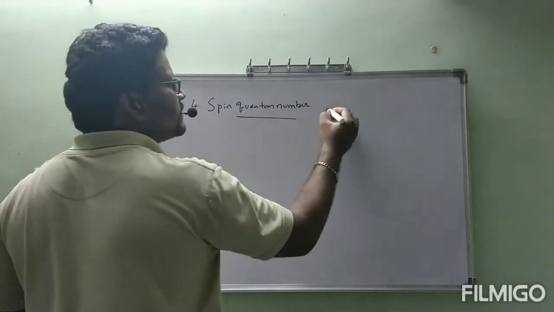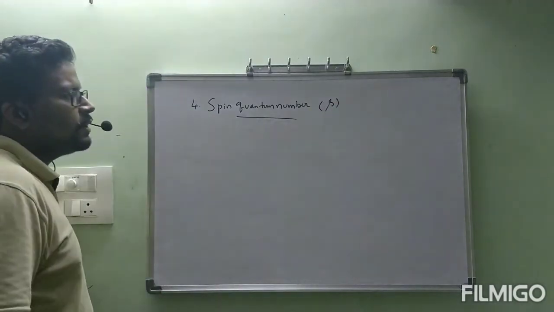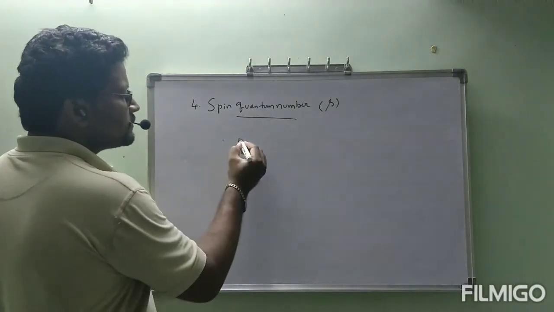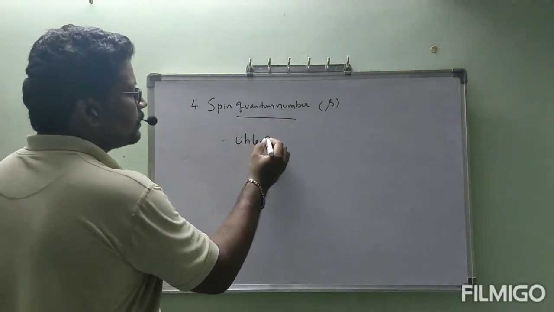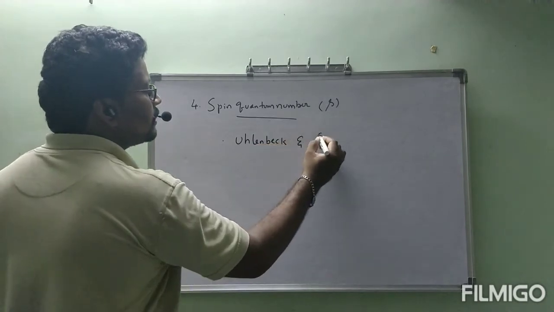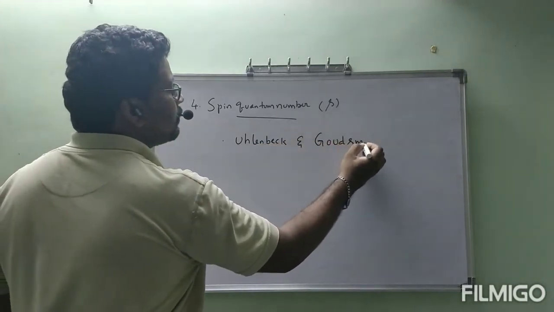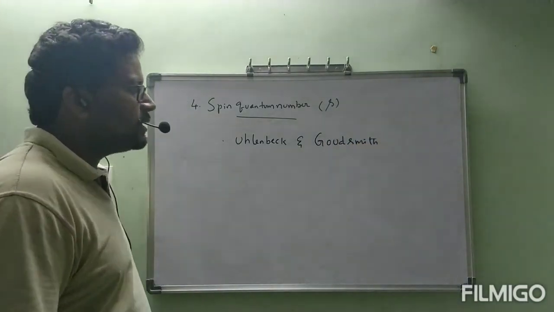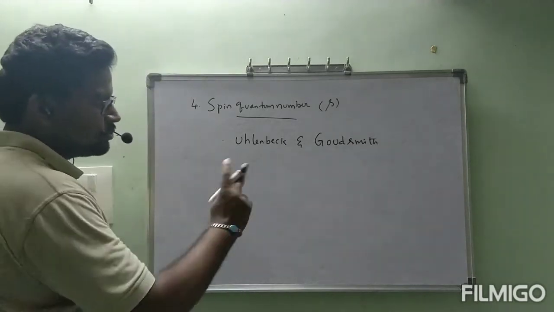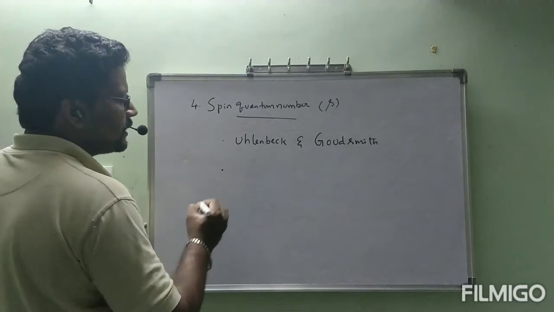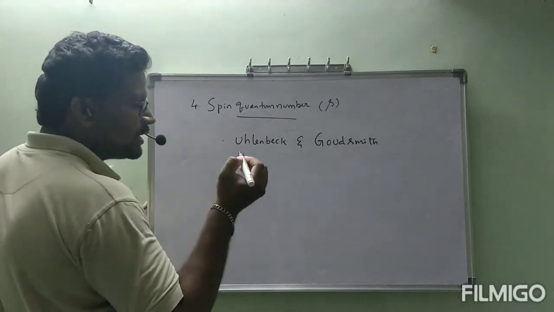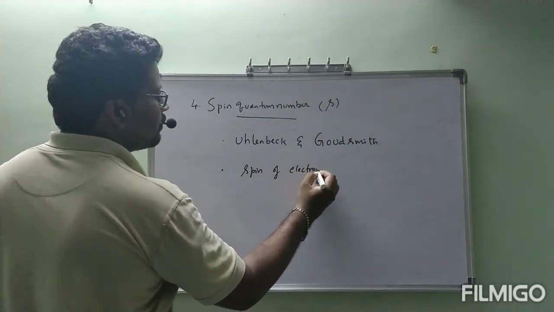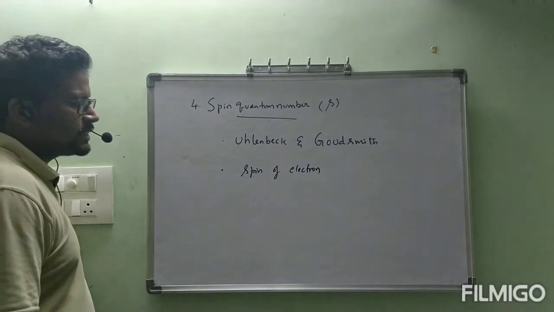Spin quantum number is represented by small s. It was proposed by Uhlenbeck and Goudsmit, two scientists. Mainly it discusses the spin of the electron.